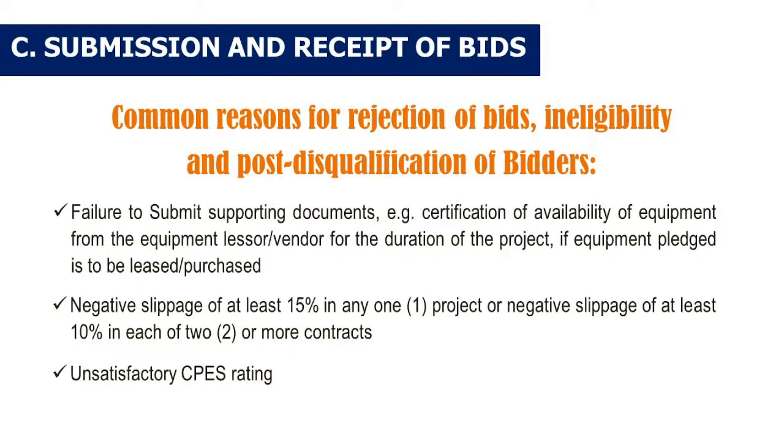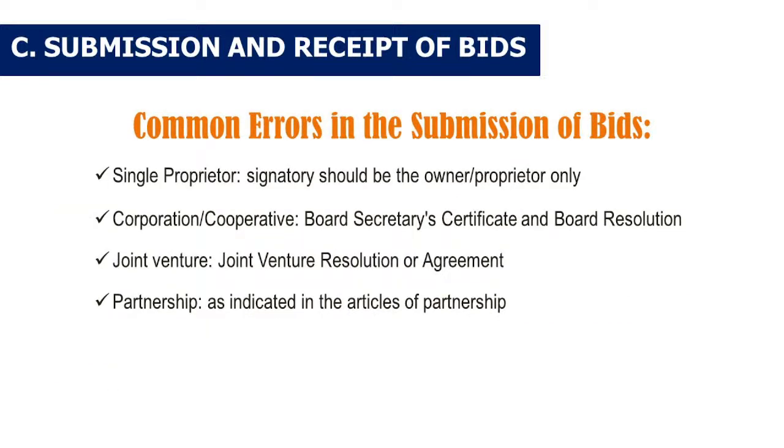We also have failure to submit supporting documents, for example, certification of availability of equipment from the equipment lessor or vendor for the duration of the project if the equipment pledged is to be leased or purchased; negative slippage of at least 15% in any one project, or negative slippage of at least 10% in each of 2 or more contracts; and unsatisfactory CPES rating. Here are the common errors in the submission of bids.